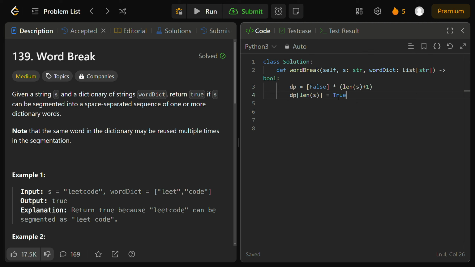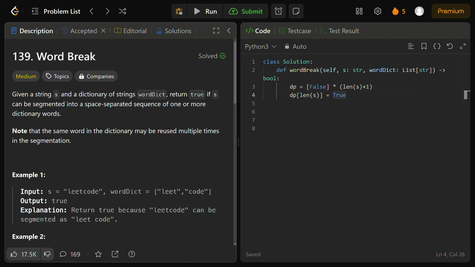That's going to be your base case, and we're going to use this to compute future suffixes for future indices using various words of our word dictionary, and rely on this Boolean value true to compute more and more indices, to check if we can effectively word break this problem up until the very initial index.